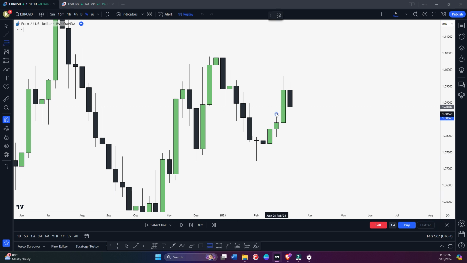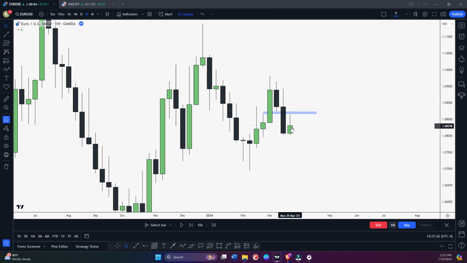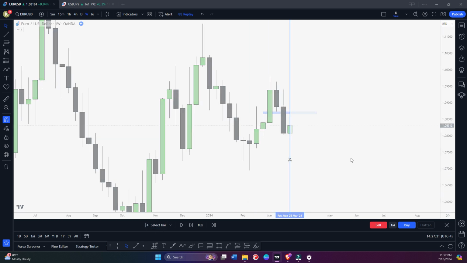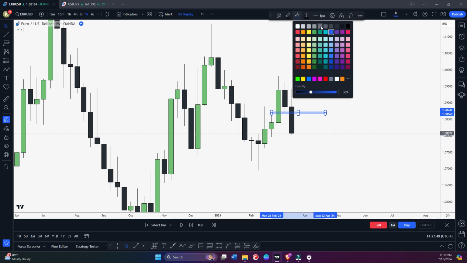So you can see we have this, sorry, not this box, this one. Here you can see we have this bullish fair value gap. So what are we expecting from this bullish fair value gap? Once the fair value gap is tapped, we expect price to continue trading higher. But let's say in this scenario, the candle, okay, here you can see we didn't respect this bullish fair value gap and the candle very aggressively closed below the fair value gap. So what does it become? It becomes an inverted fair value gap.